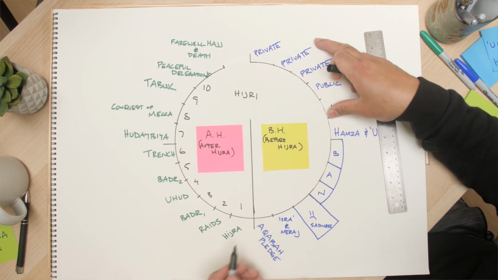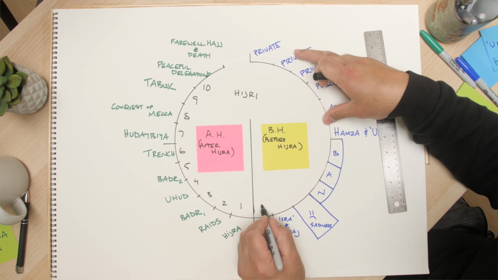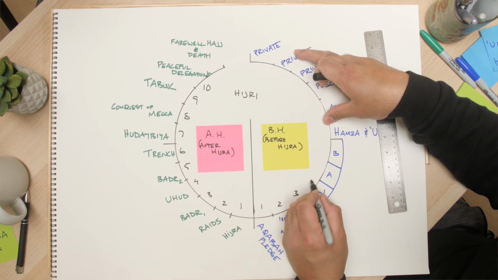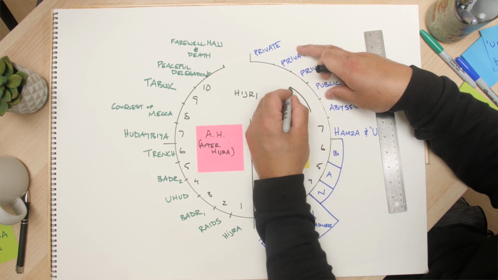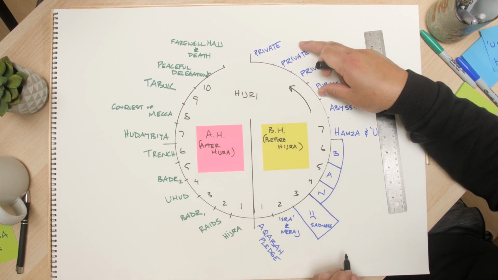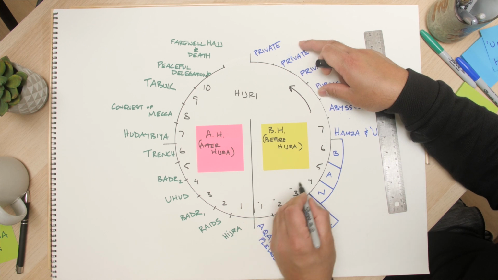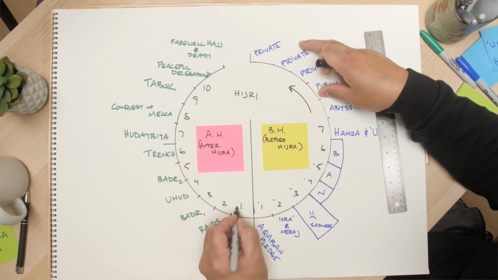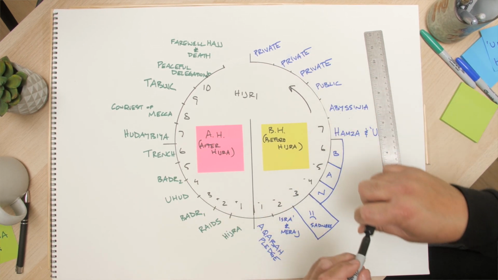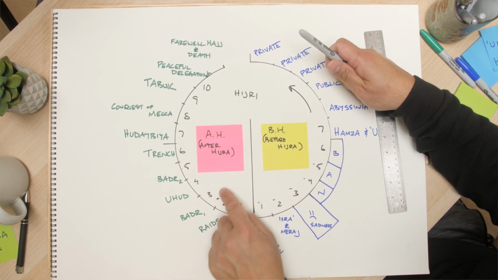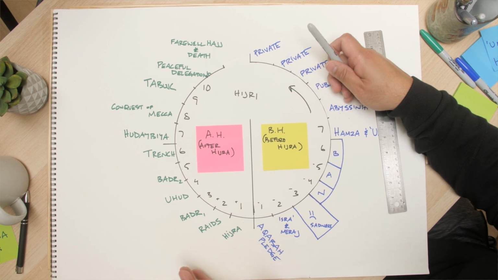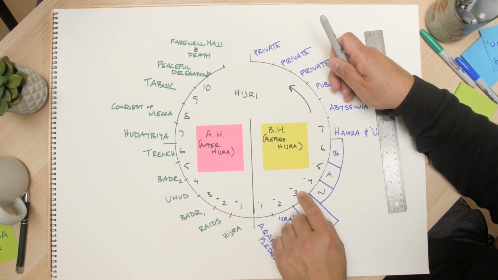And then the years that are before the Hijra, they're calling 1, 2, 3, 4, 5, 6, 7, going this way, right? So these are kind of like negative years, and these are positive years, if that makes sense. So when you say, oh, in 3 AH, you're actually talking about this year right here, which is 3. Or if you're saying 3 years before the Hijra, you're talking about 3 years before.